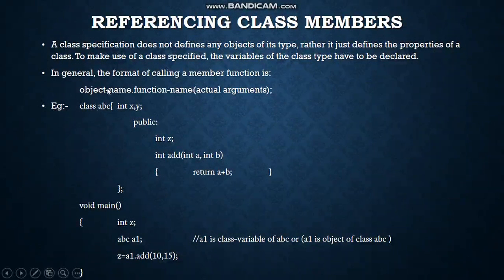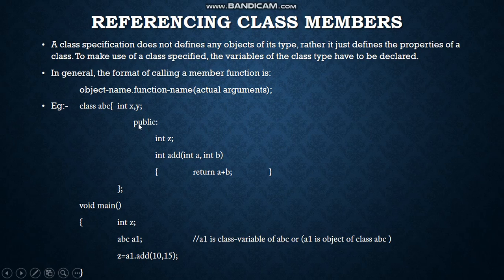is: the object name you have to mention, then give a dot, then the function name and actual arguments, or parameters. So as many arguments as we have, we have to mention over here. Here a small example is given. With this we will get a clear idea. Here I have created a class named ABC. Inside that, int x, y I have declared, so this would be private. Yes, because we have not mentioned any access specifier.